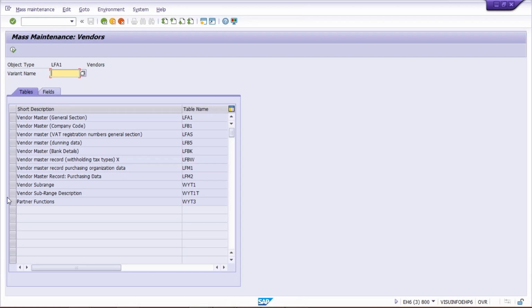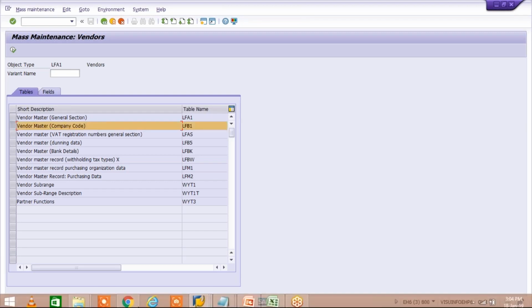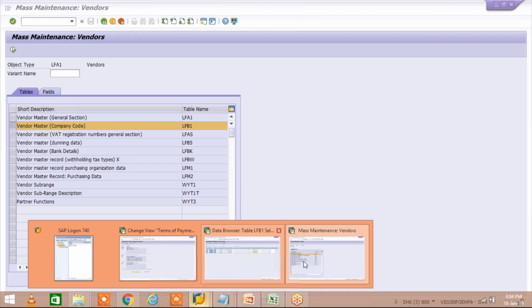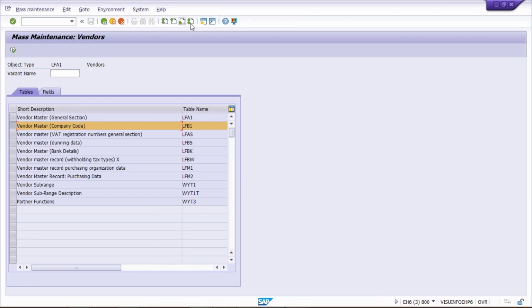Now here our changes are what? We are going to perform changes against what? Our changes are in company code, vendor master under where? Vendor master, that too under company code, because your terms of payment is appearing where? Your terms of payment is going to appear here in company code data.